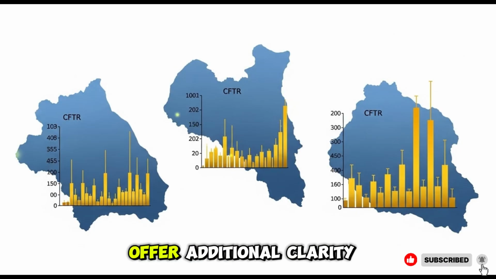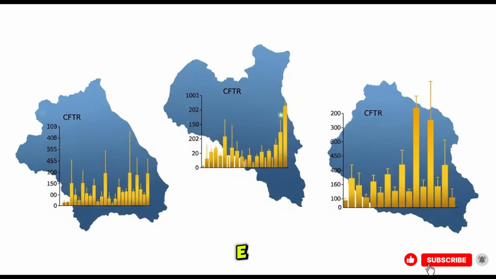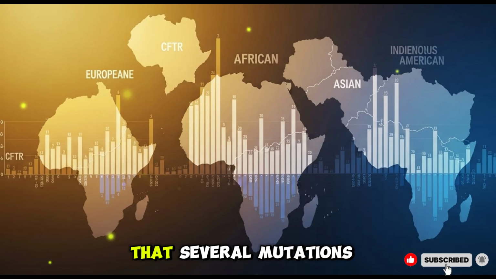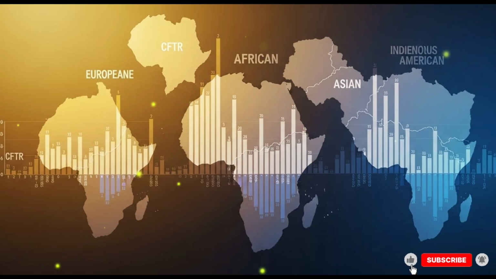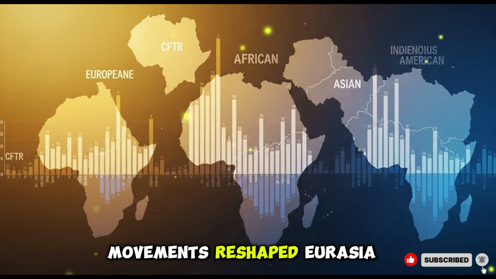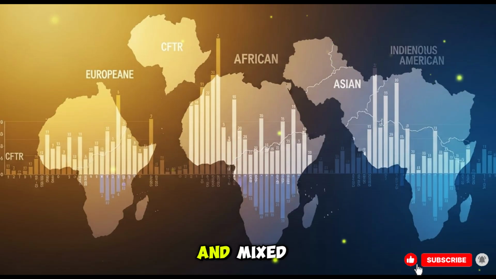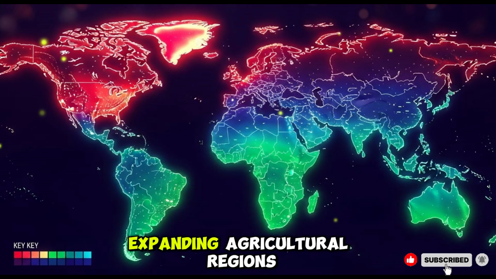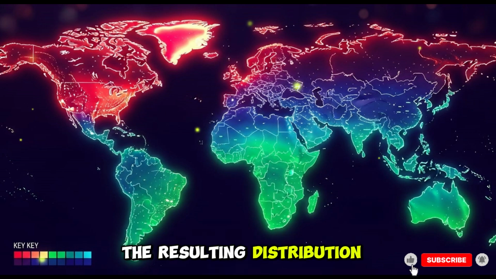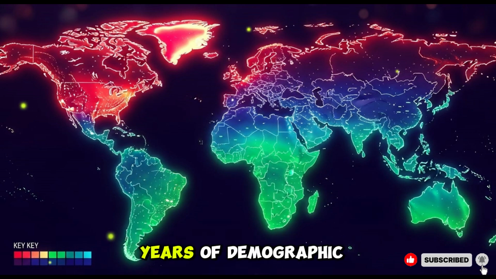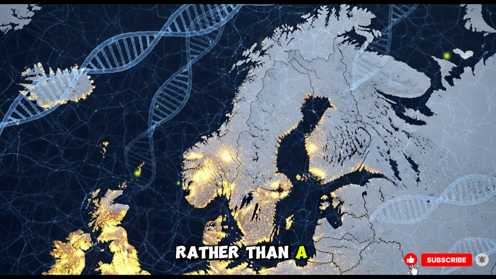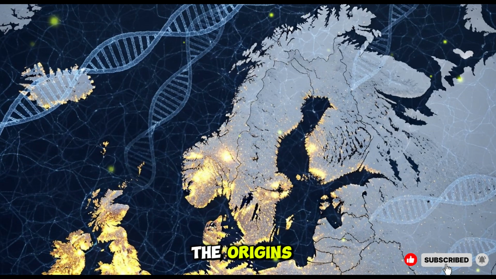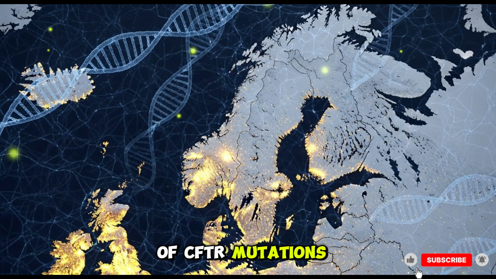Ancient DNA studies offer additional clarity by identifying early CFTR variants in Neolithic and Bronze Age samples. These findings indicate that several mutations were already present before major population movements reshaped Eurasia. As groups migrated and mixed, the alleles spread along trade routes, settlement corridors, and expanding agricultural regions. The resulting distribution reflects thousands of years of demographic change rather than a single selective event. Ancient DNA offers critical insight into the origins and early movement of CFTR mutations.